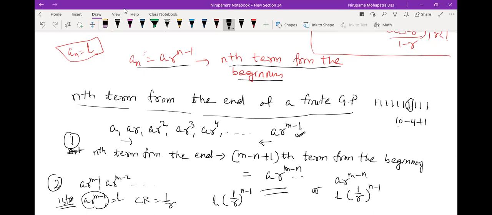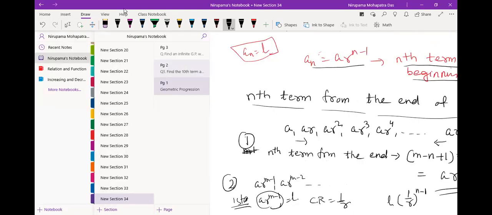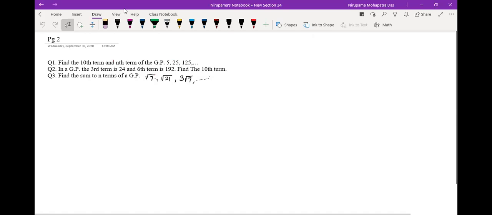So any term, anything is fine. I mean any method is fine. Okay. So let us take some questions, simple questions maybe, because today is the introductory class. The first question: find the 10th term and nth term of the GP 5, 25, 125 and so on.